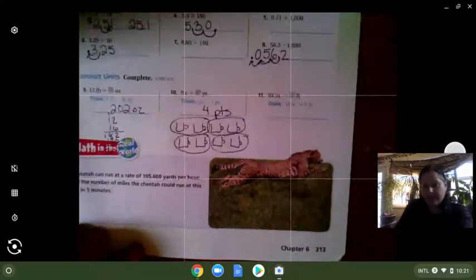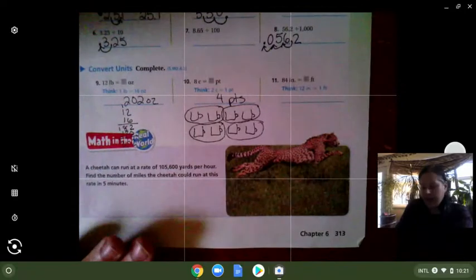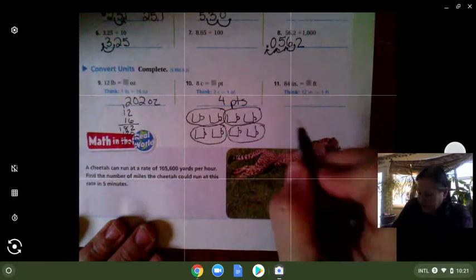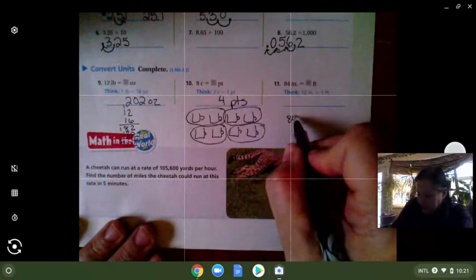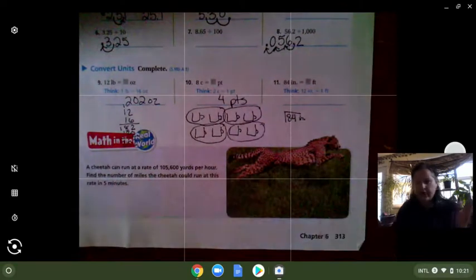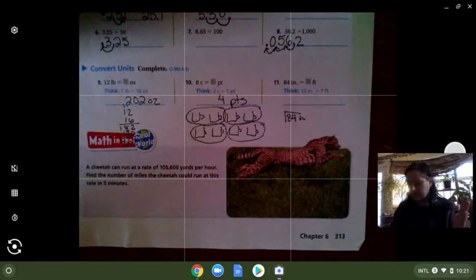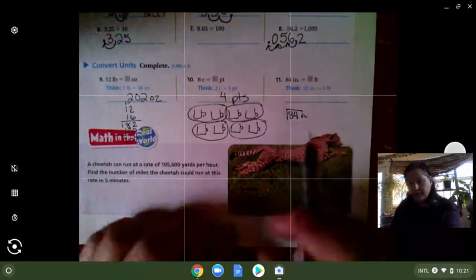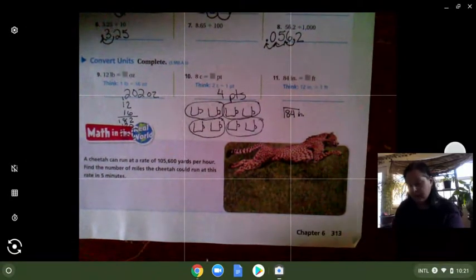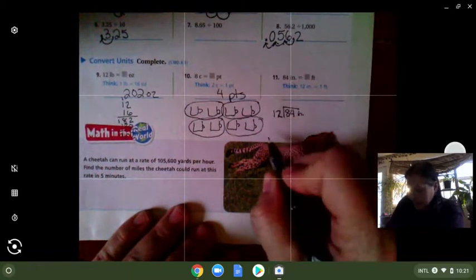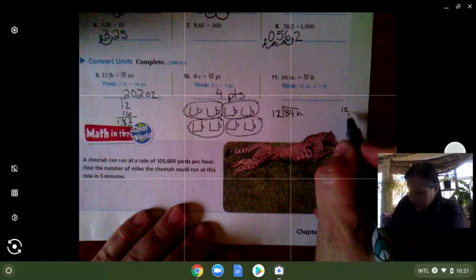Let's do one last one that looks like that. We have 84 inches equals how many feet? So I have 84 inches. And I know these are inches right here. So I have 84 of them. And there's 12 of them to make a foot. So that means I would have to divide my 84 into groups of 12 so I can figure out how many feet. So I'm going to divide that by 12. I know that 12 times 5 is 60.